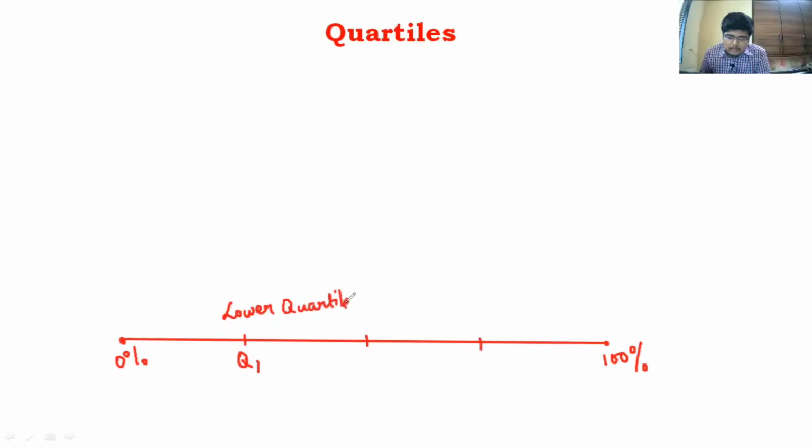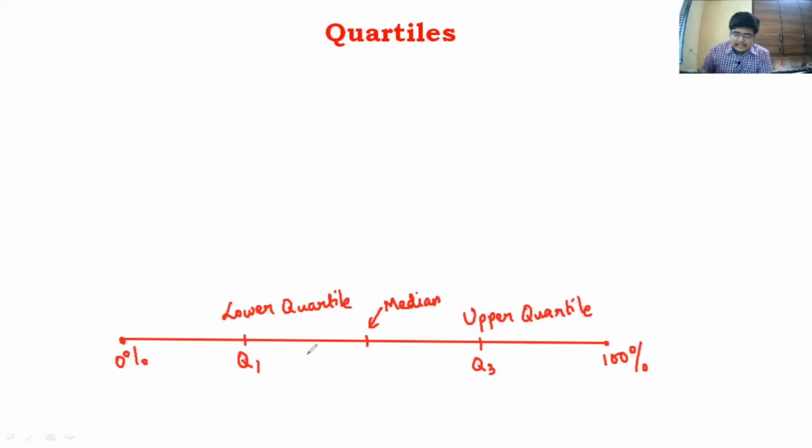The second one, I'll come to that later. The third one is called Q3, upper quartile. Now, do you realize, guys, the second one is actually the exact middlemost value, and the exact middlemost value is nothing but the median. So this second one is simply the median, which we already know. We don't usually call it Q2, but Q2 actually means median, but we better call it median and not Q2.